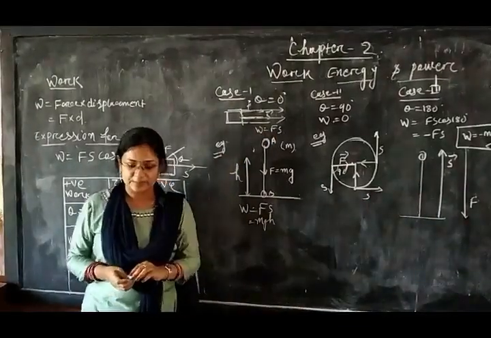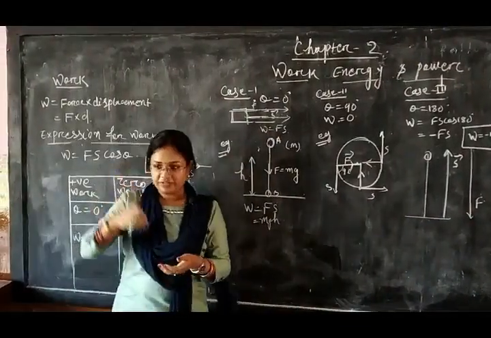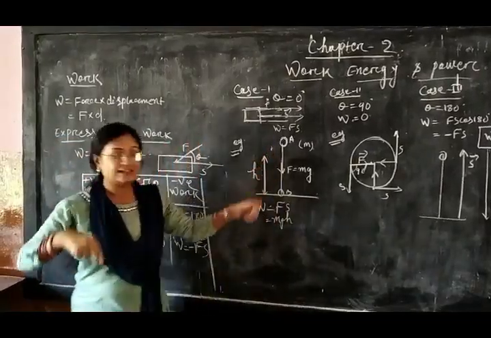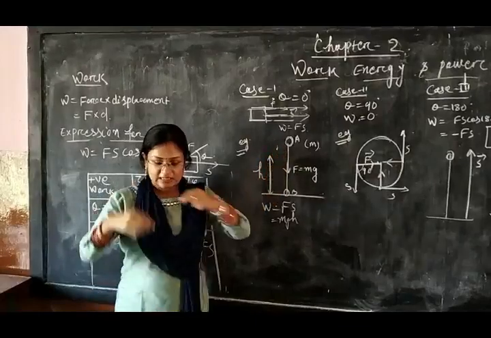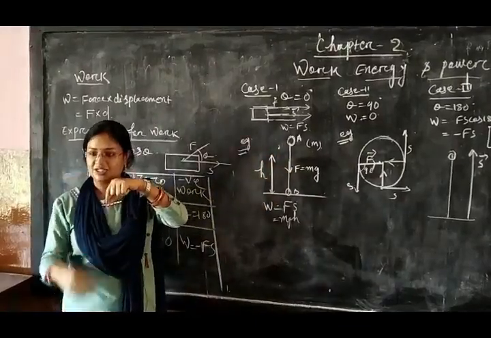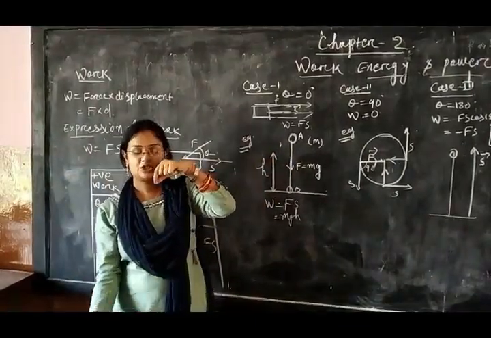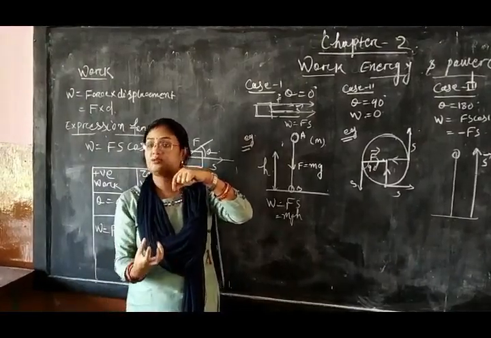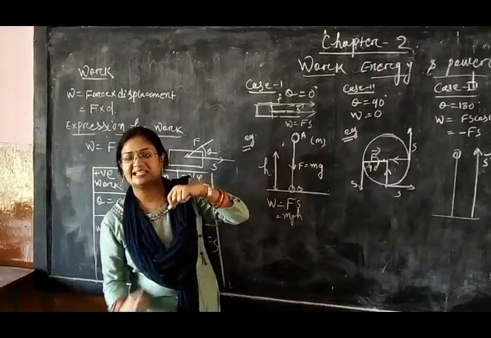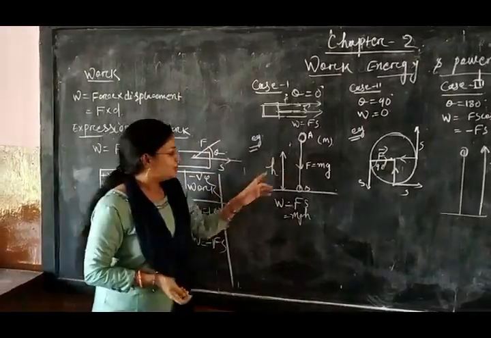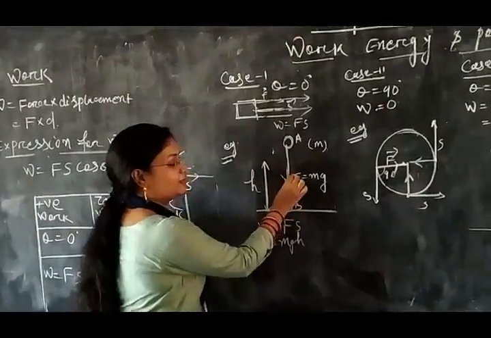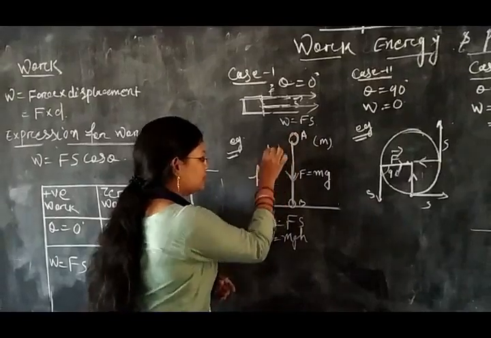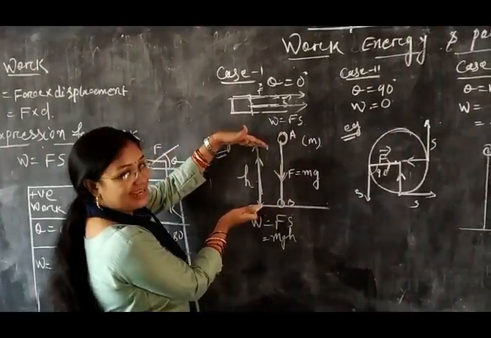For example, one more example: a freely falling body. Suppose I am throwing this chalk in the downward direction, and it is moving in the downward direction. That means the displacement is in the downward direction and the force is also in the downward direction, because this force is gravity. The gravity is always acting in the downward direction. So the force is gravity, F equals mg, and the displacement is also downward, related to this height h.